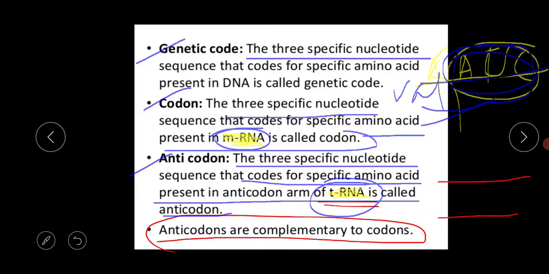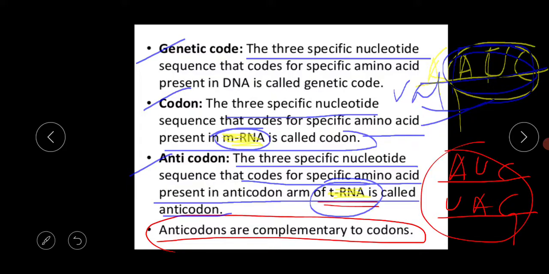Suppose this is the codon strand and this is the anticodon strand. Suppose there is one sequence, AUC. So the anticodon will be UAG. Okay, why is this U? Because in the RNA the T is absent. Thymine is absent and in place of thymine uracil is present. So this is your codon and anticodon thing. This codon is present in the mRNA and this anticodon is present in the tRNA. So this is your basic thing of the codon and anticodon.